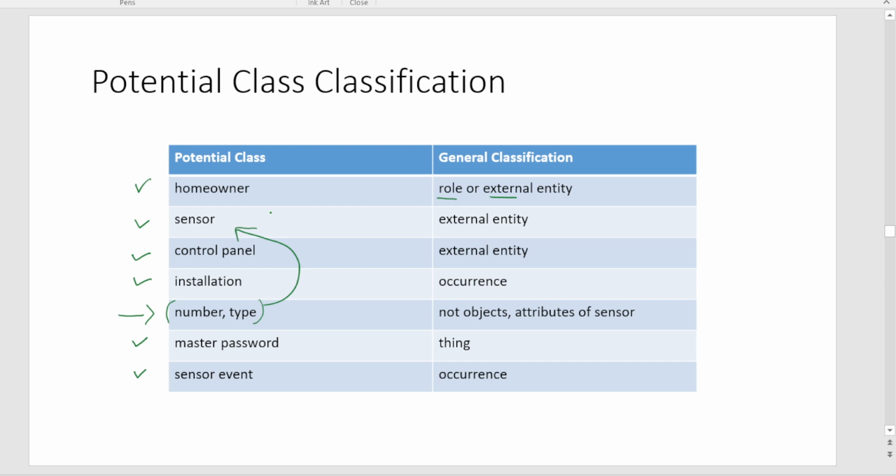Now based on these potential classes that we identified in a particular paragraph using underlining of nouns, we now check whether each class has certain characteristics. If that potential class has those characteristics, then we say that this class is now considered a class in my further diagrams. Otherwise we will not take that as a class in my further diagrams. So what are the characteristics that make the potential class an actual class?